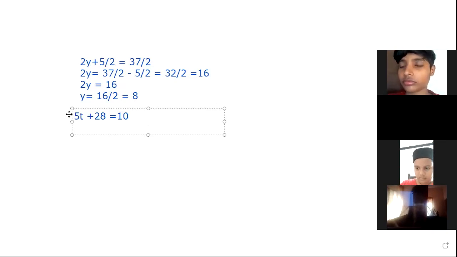First of all, we have to remove that plus 28. So we have to transpose that plus 28 to RHS. Then what happens? 5t is equal to, we have to subtract it, 10 minus 28. What is the value of 10 minus 28?